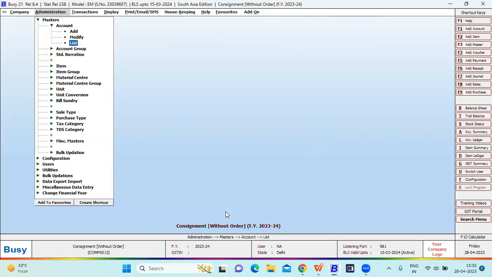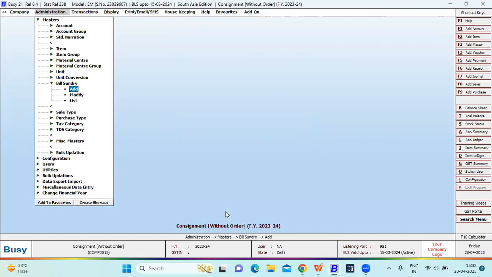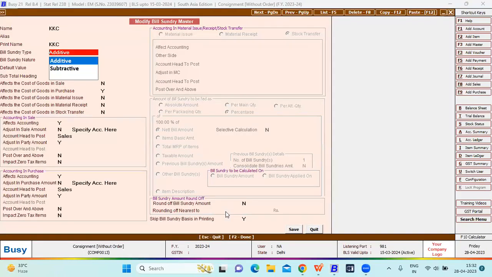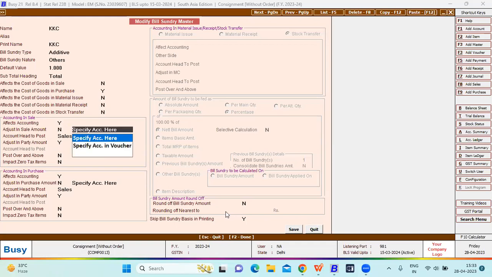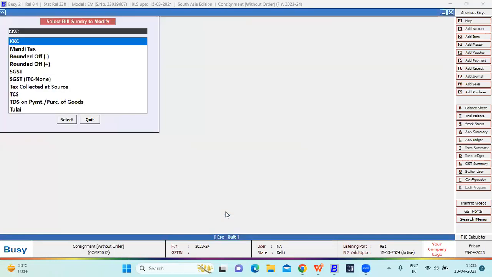After creating the item master, you have to create the bill sundry. Administration, masters, bill sundry. Bill sundry like KKC cess, Krishi Kalyan cess. You have to define the default value. This is how you can create the bill sundry master. KKC cess is additive, the bill sundry nature is others, and the default value is 1%. If you want to affect the cost of goods and purchase, you can enable this option. You can define the sale voucher here.